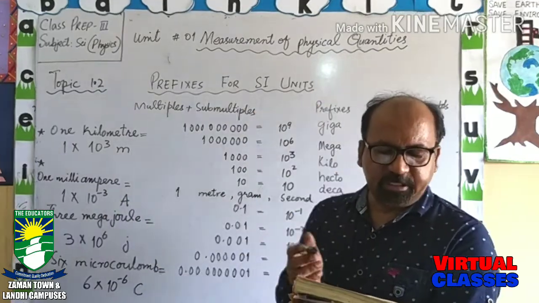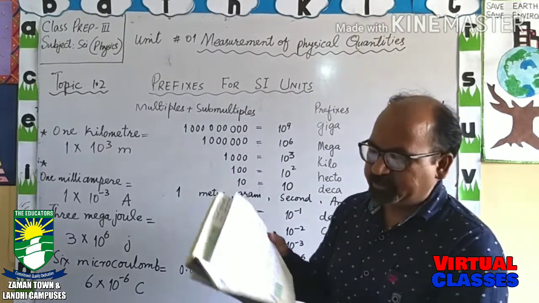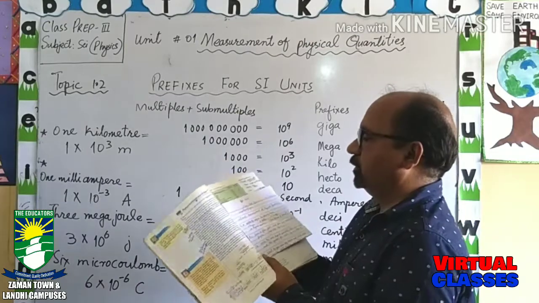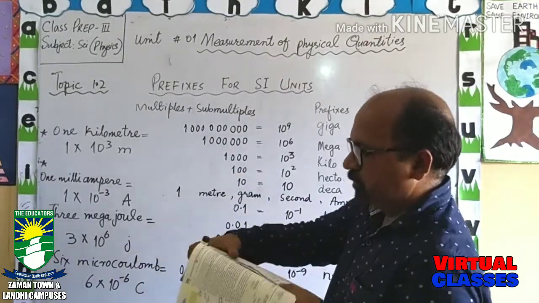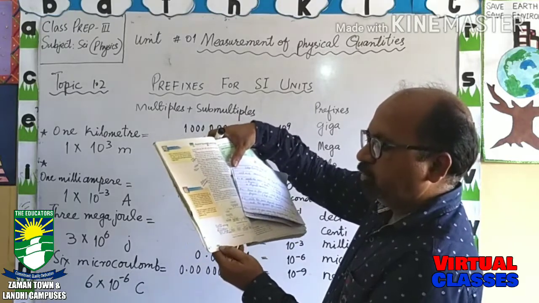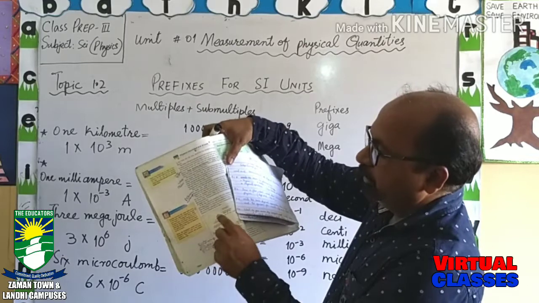Next, second question is draw a flow chart which shows the branches of physics. Here you will just see unit 1, page number 2.